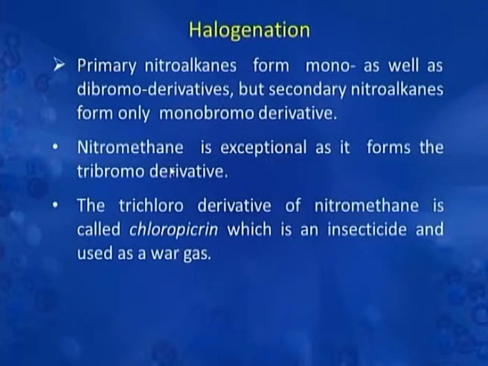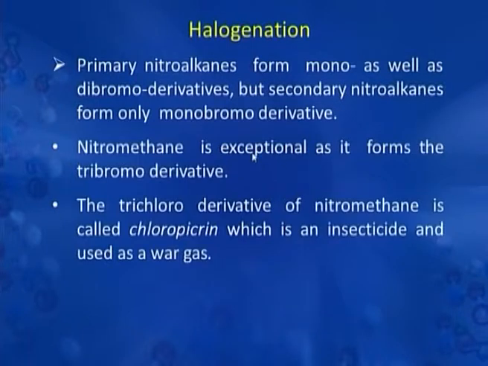Now, can you think why primary nitroalkane is forming mono and dibromo? Secondary nitroalkane is forming only monobromo, whereas nitromethane is forming a tribromo derivative. The reason is very simple. Primary nitroalkane has 2 alpha hydrogens, secondary nitroalkane has 1 alpha hydrogen, whereas in case of nitromethane there are 3 alpha hydrogens which can be replaced by the bromo group. The tribromo derivative of nitromethane is also called chloropicrin, which is an insecticide and is also used as war gas.